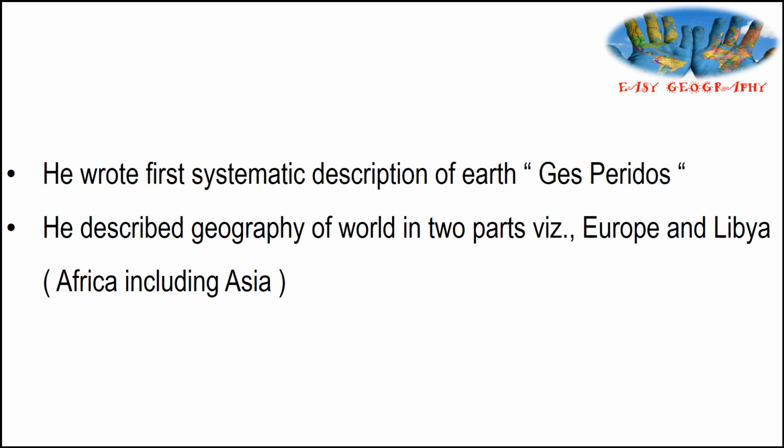Hecataeus wrote the first systematic description of Earth, Hesperidos. The Hesperidos book, written by Hecataeus, was the first systematic description of Earth. He divided the geography of the world into two parts, Europe and Libya. Libya includes Africa and Asia.